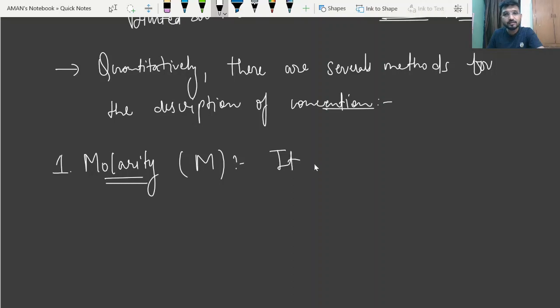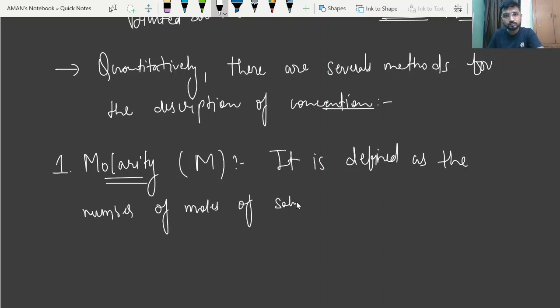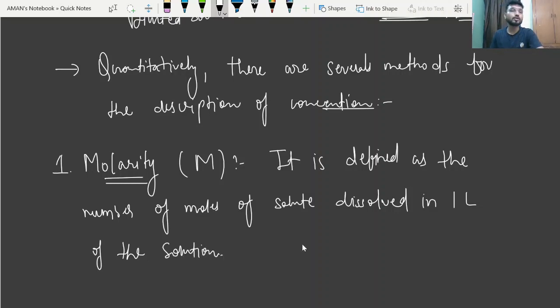It is defined as the number of moles of solute dissolved in 1 liter of the solution, right?